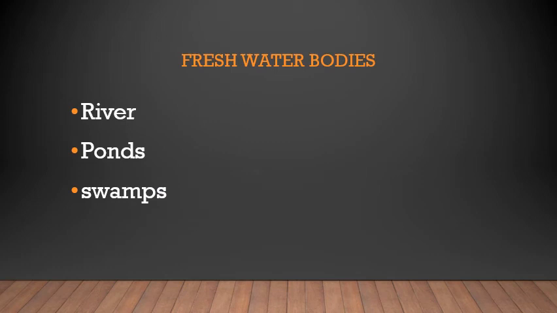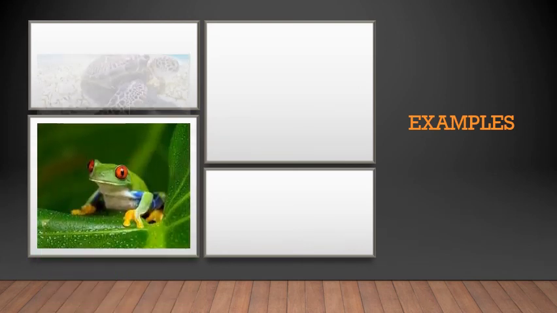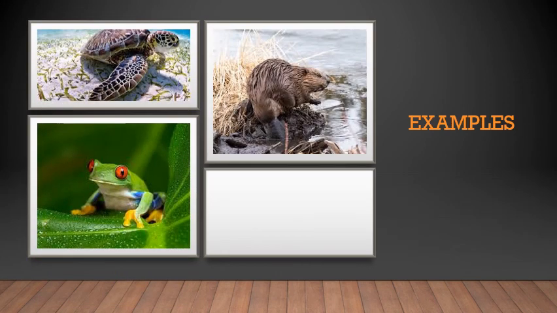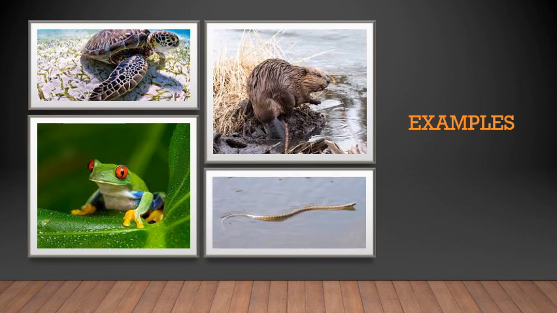The last one is freshwater bodies. Now, we saw the saltwater bodies like oceans and seas, but in freshwater bodies like rivers, ponds, and swamps, some animals also live. Examples like frog, turtle, then beavers, and snakes. These are the animals which live in freshwater bodies also. Freshwater bodies like rivers, ponds, and swamps.